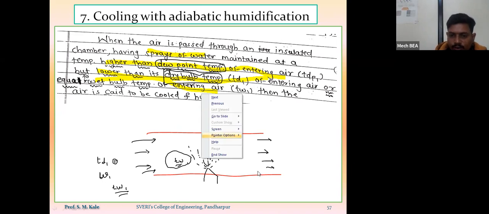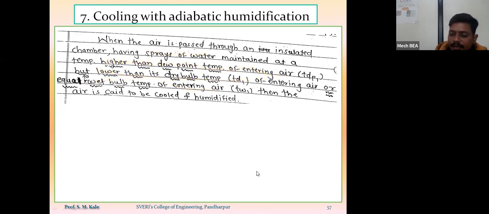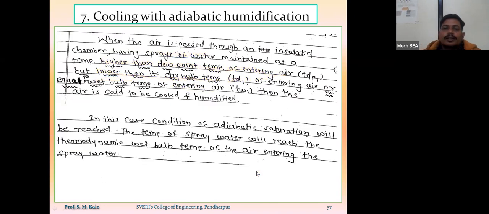So these points you have to keep in mind. Whatever cooling with adiabatic humidification process occurs, it will occur at a constant wet bulb temperature or at a constant enthalpy. In this case, whatever condition of adiabatic saturation is reached, the temperature of the spray of water will reach the thermodynamic wet bulb temperature of the entering air.